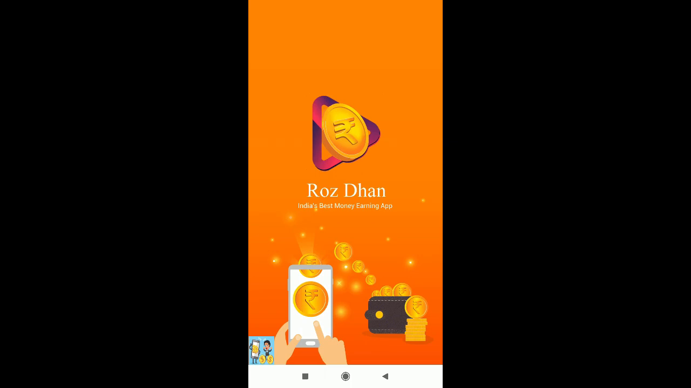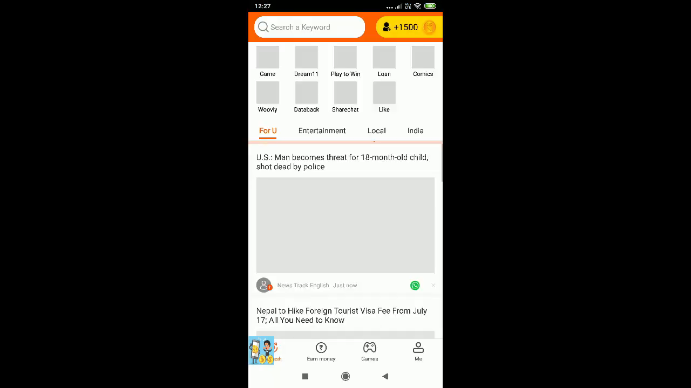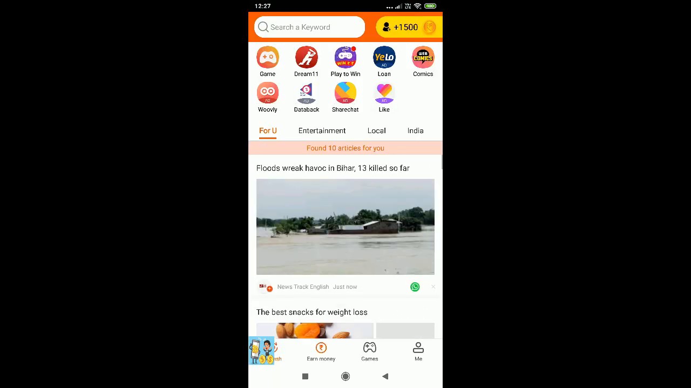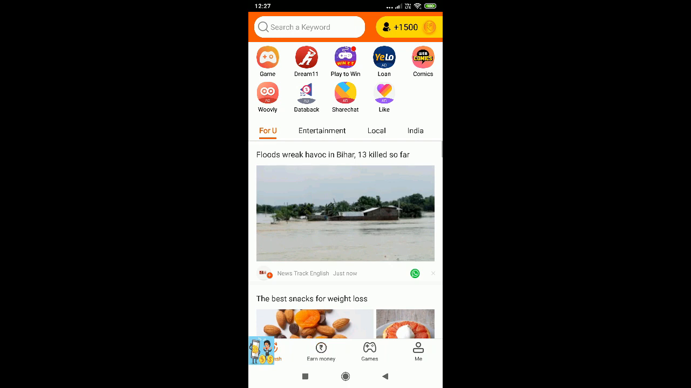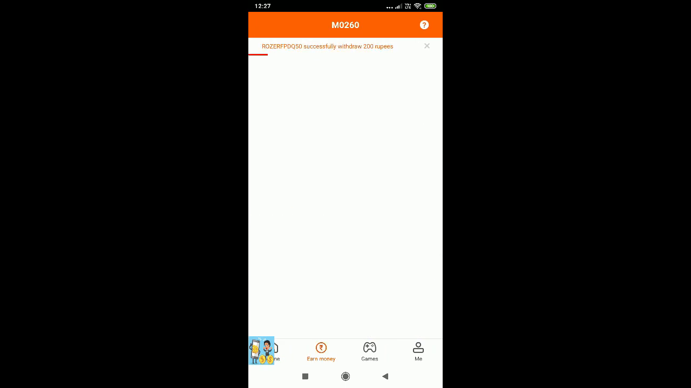Here's the new Roz Dhan app for users to get cash. Every time you tap on refresh, the article refreshes over here, and you can use all these apps, entertainment, and all the articles you can read. Earn money section.